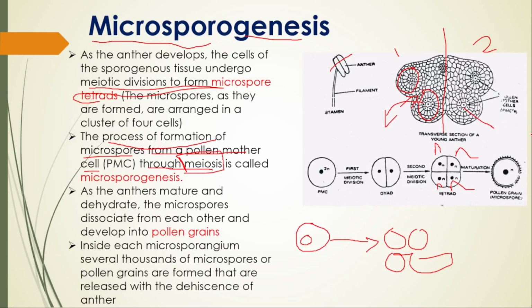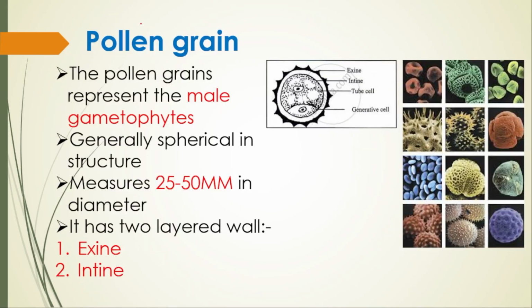Now let us talk about each pollen grain. From 1 MMC or else 1 PMC, how many pollen grains will you get? From 1 MMC we will get 4 pollen grains, isn't it? Yes, keep this in mind: MMC has 2n ploidy, whereas the pollen grain has n ploidy. Next, let's talk about what the pollen grain actually is.